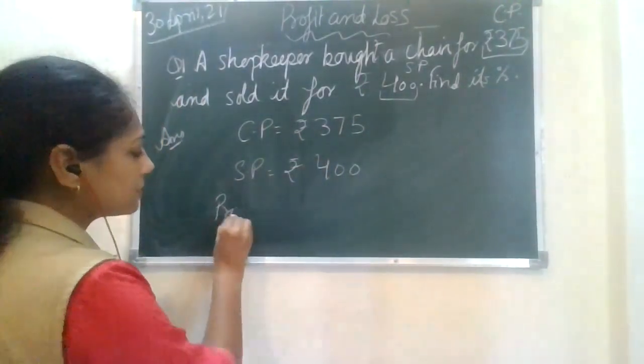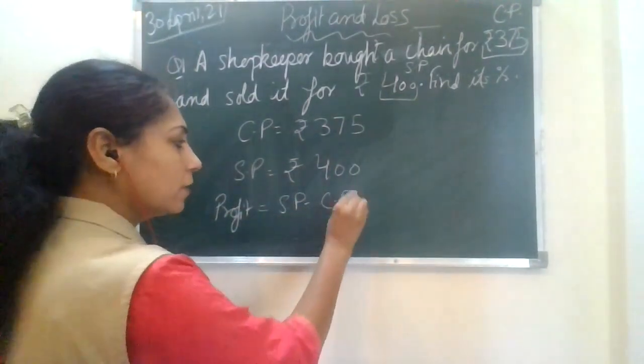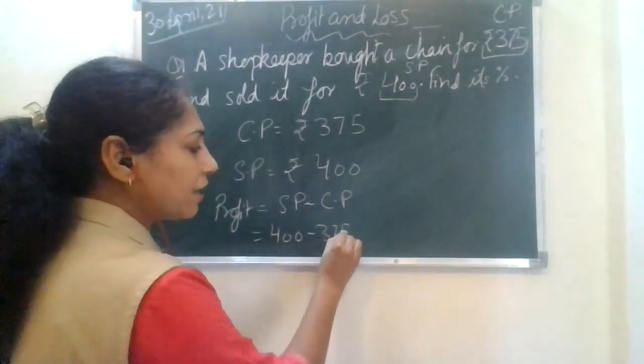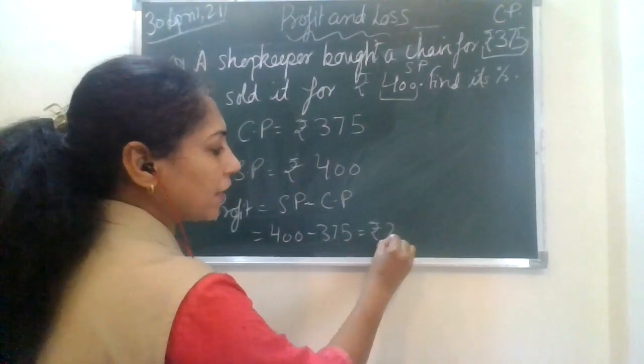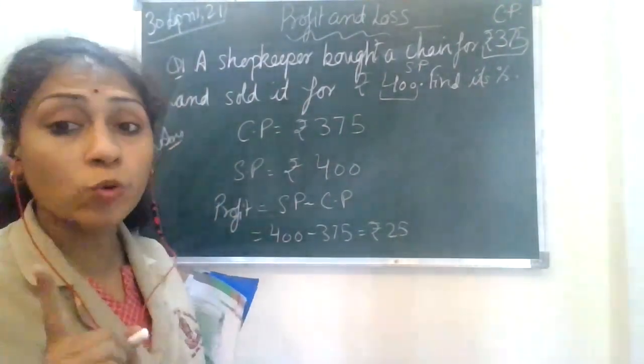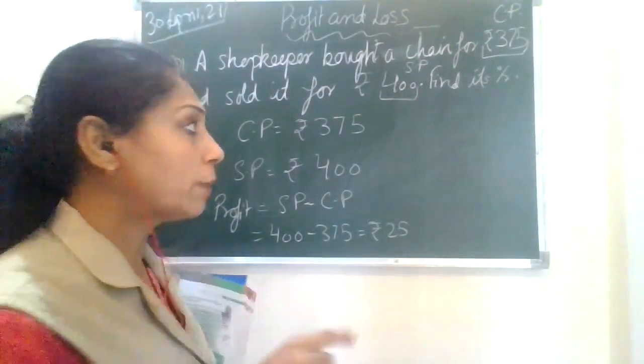So the profit is your SP minus CP. Fine. This is 400 minus 375. It will come out to be rupees 25 as the profit. But they ask for the profit percent. And I told you if you're going to figure out the profit percentage, it has to be on cost price. It has to be on the base price.